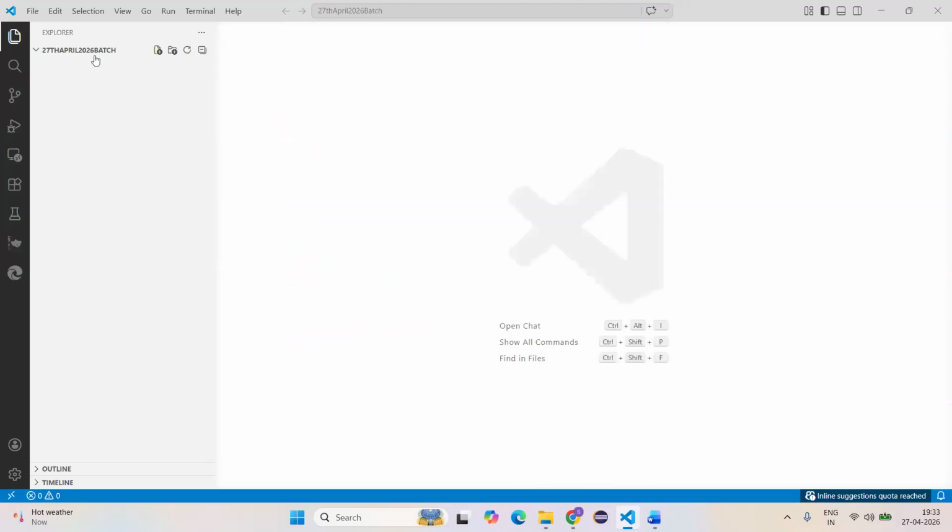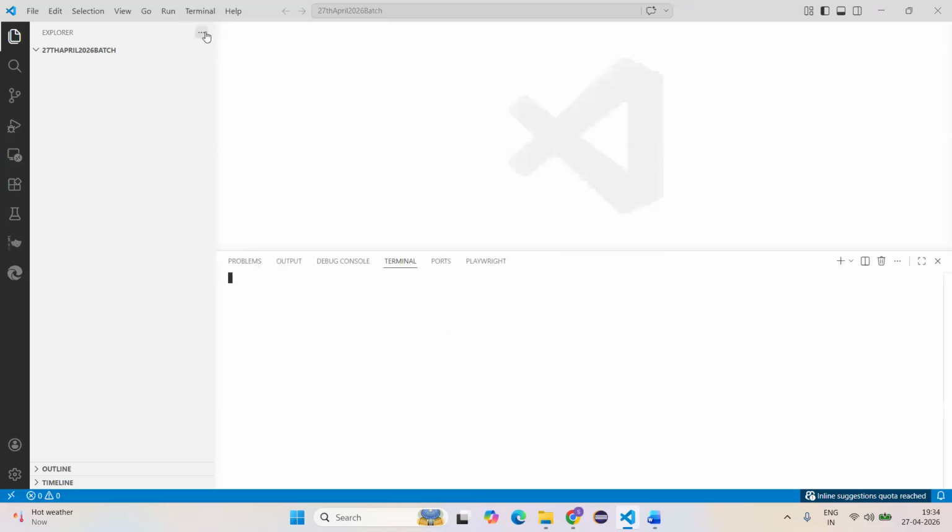Yes, and close the welcome pop-up page. See, in this folder, we are going to install TypeScript. So here we are going to open the terminal. We have two ways. First way is, are you able to see the terminal option here, guys? Click on terminal, go to new terminal. It will open the terminal here.